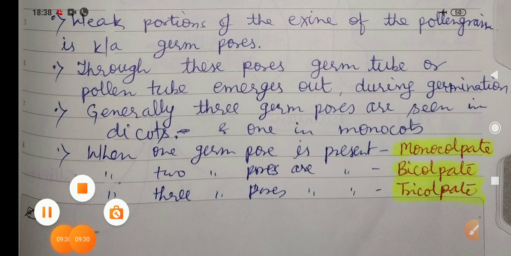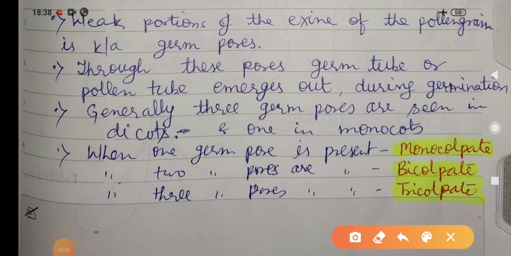Generally three germ pores are present, but sometimes one or two pores are also seen. When three germ pores are present, the term used is tricolpate. When two are present, bicolpate. When one germ pore is present, monocolpate.